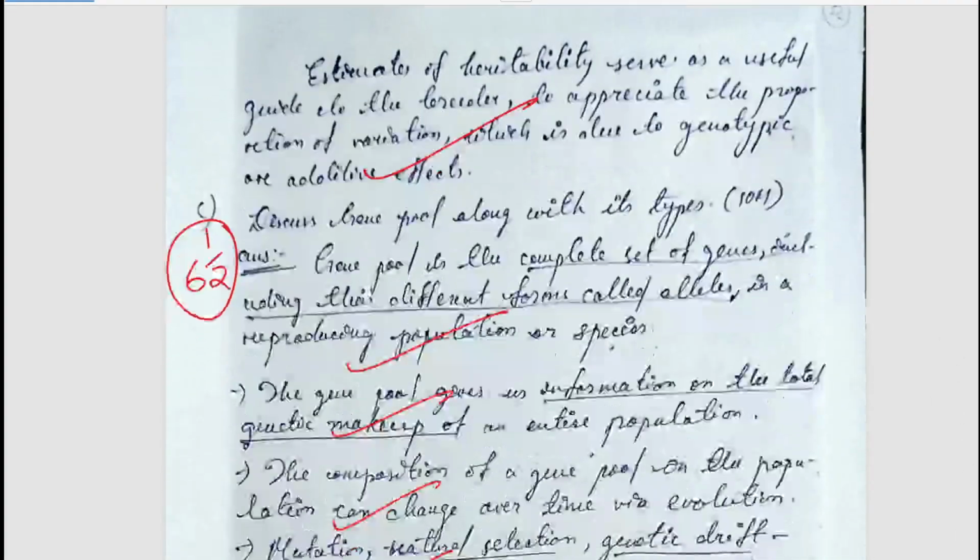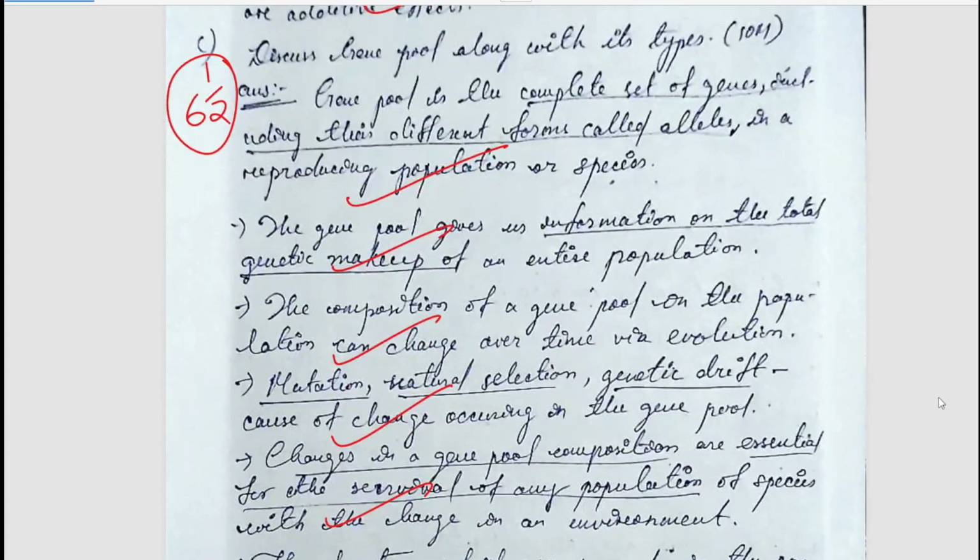Now, let's move to the next question. The next question is discuss gene pool along with its types. So, gene pool is the complete set of genes and all their different forms. Okay, so genes, their different forms, all the compositions of genes, all this comes under the gene pool only.